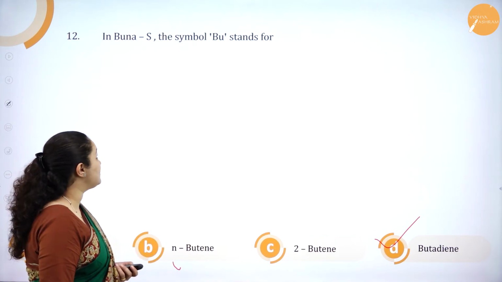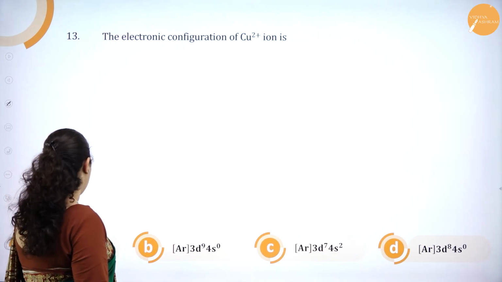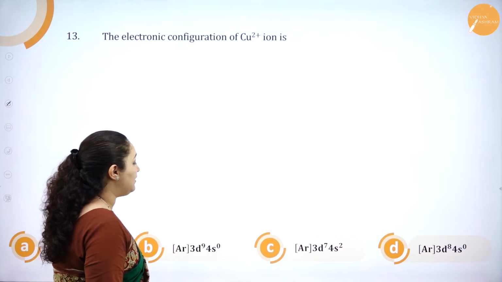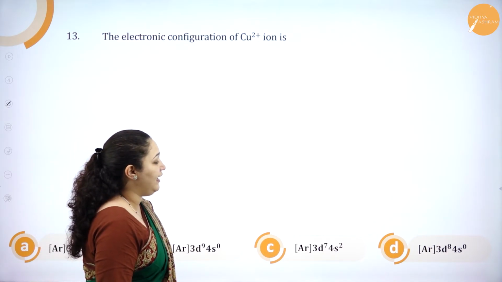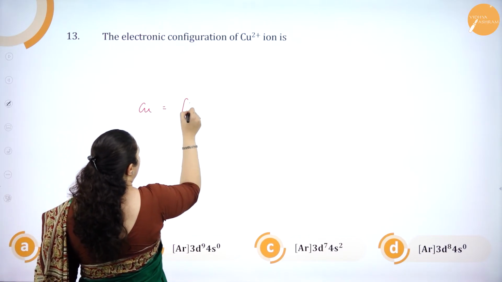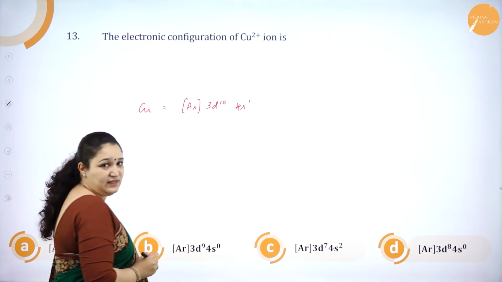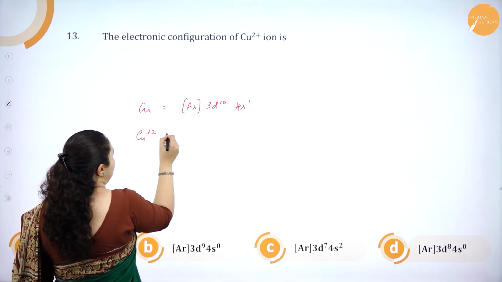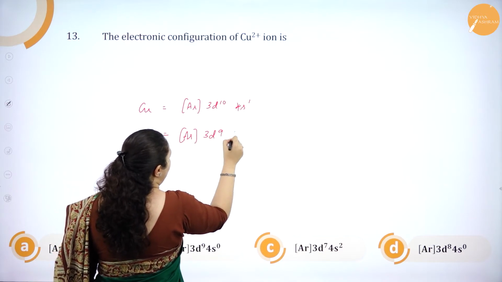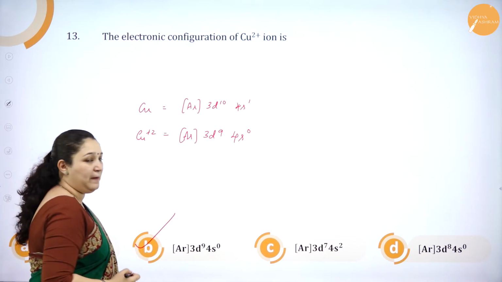Okay. Next question. The electronic configuration of Cu2+ ion is: argon 3d8 4s1, argon 3d9 4s0, argon 3d7 4s2, argon 3d8 4s0. Here, for copper it is argon 3d10 4s1, isn't it? Now, for Cu2+ what will happen? It will be argon, one electron from here and one from here is lost. So, it is 3d9 4s0. So, the option which is right is option B.